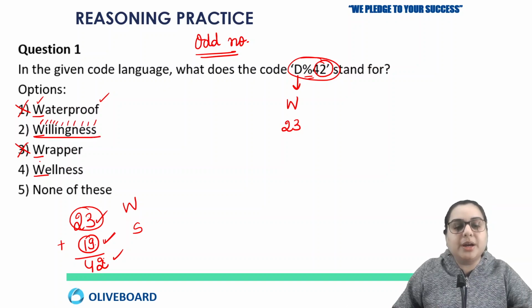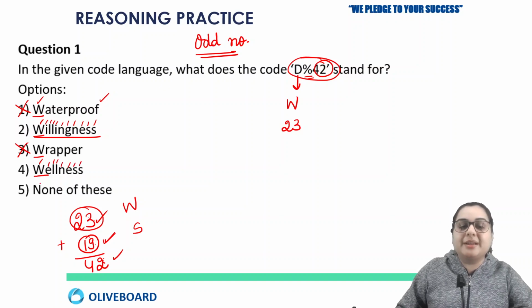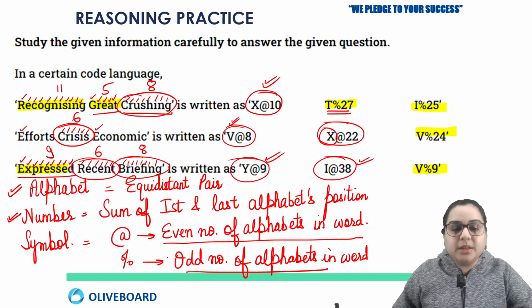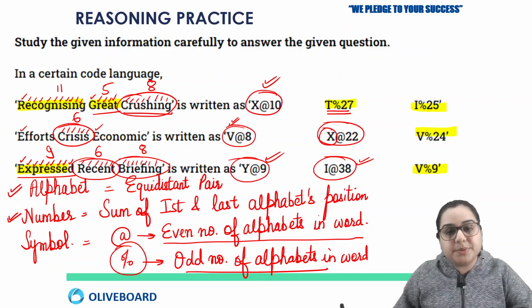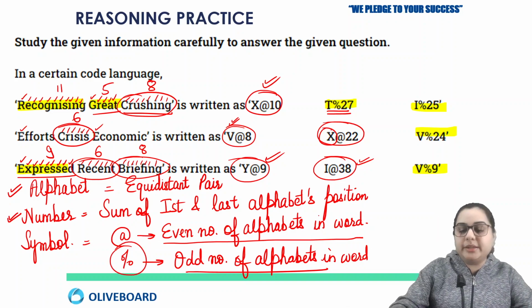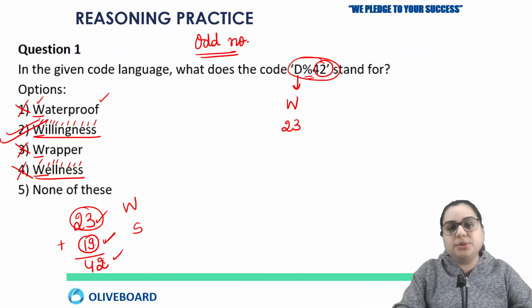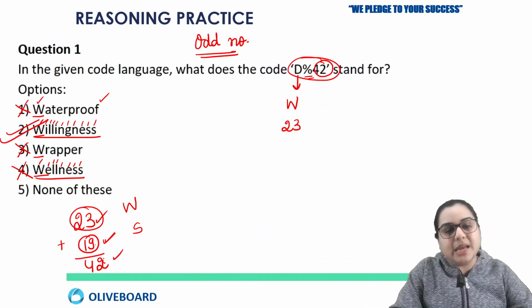In the fourth one you have 1, 2, 3, 4, 5, 6, 7, 8. But this is an even number, and we need an odd number, because percent represents an odd number of letters. So the answer will be option number 2. This is how you are going to solve this.